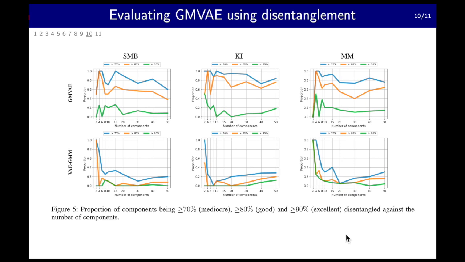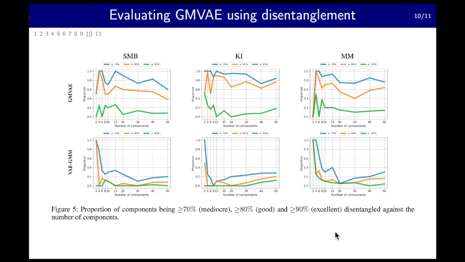Intuitively, a set of clusters is more meaningful if they're disjoint, and we hope the concept of disentanglement captures this intuition. For a cluster, we refer to 70% or higher disentanglement as mediocre, 80% or higher as good, and 90% or higher as excellent. The plot shows the proportion of these three categories of clusters against the total number of clusters for three games mentioned previously.